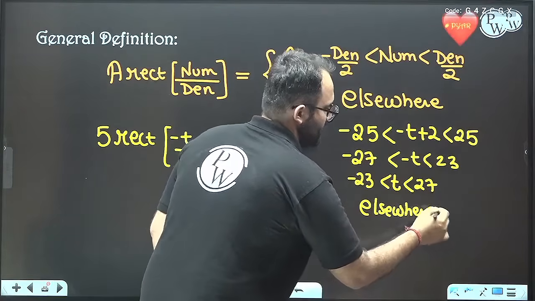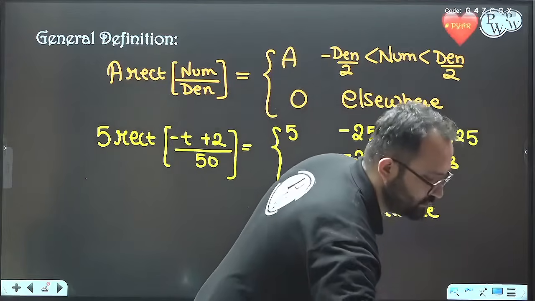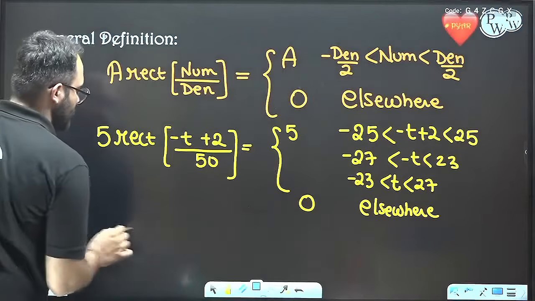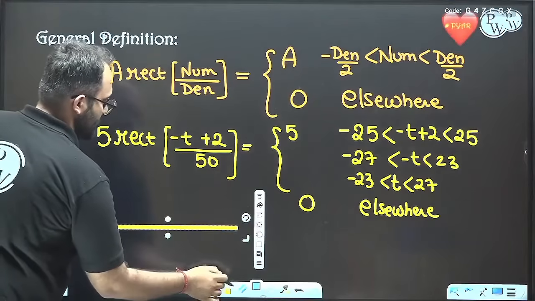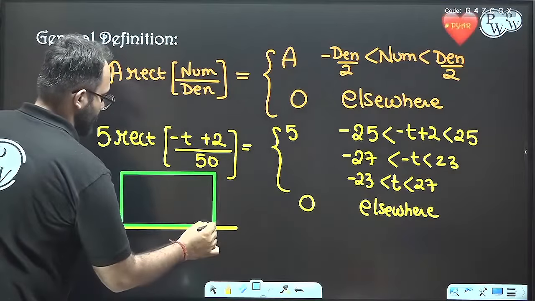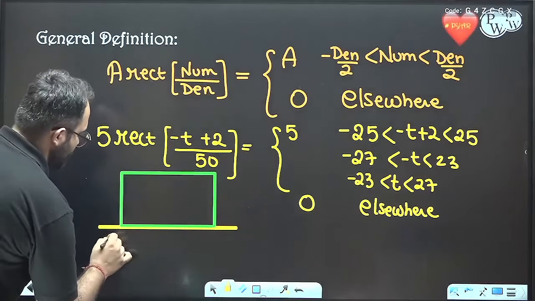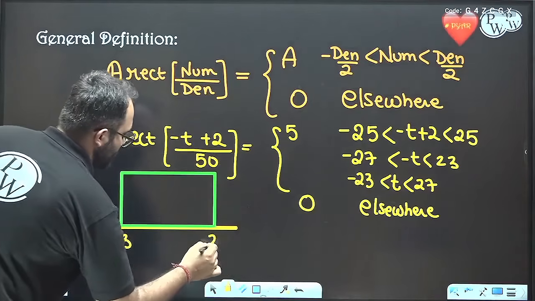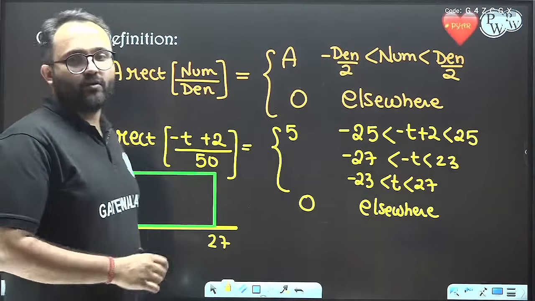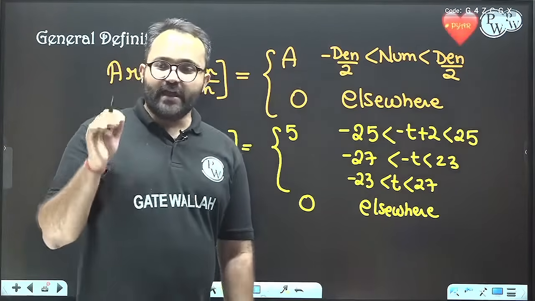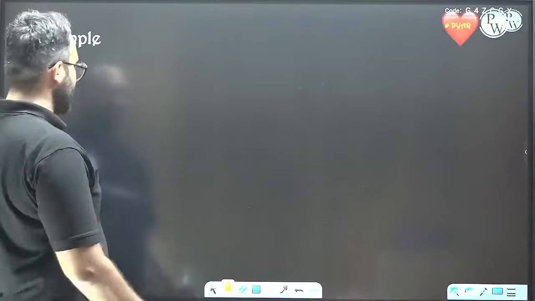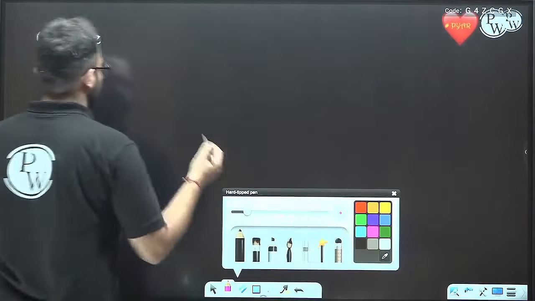Great. All of you are able to do it? Now we can easily draw this also. That's it. It is from minus 23 to 27. Height is 5. So like this, you can draw any rectangle. In any case, it comes in any exam. Okay. One more example for more clarity.